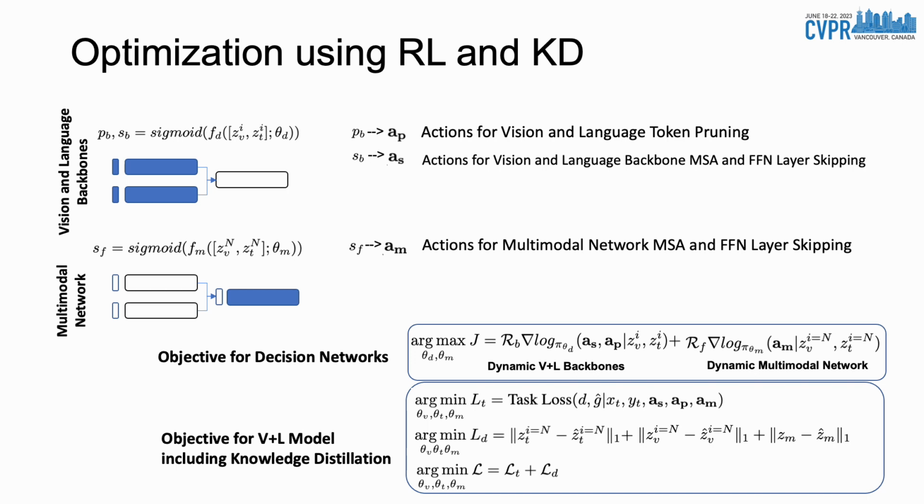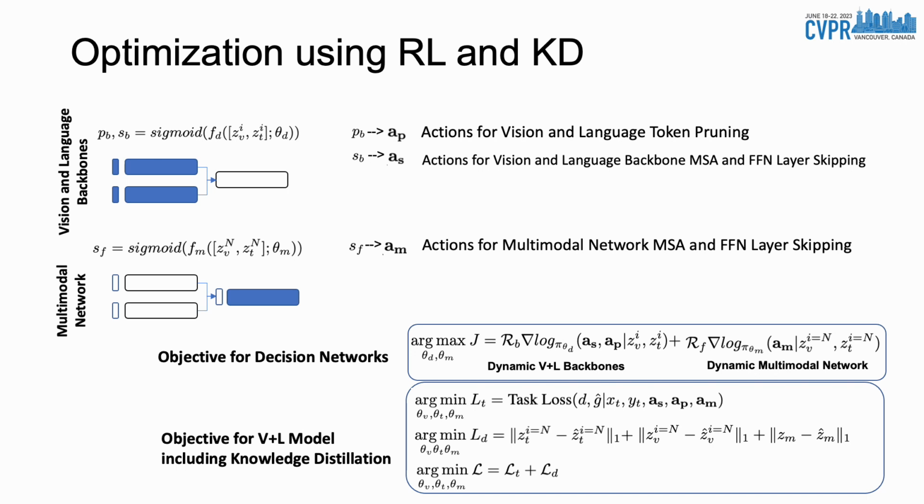On the other hand, the decision network for the multi-modal network is represented by F sub M, and it outputs predictions S sub F, which are converted to A sub M, that represents the actions for MSA and MLP layer skipping in the multi-modal network. Our objective for the decision networks has two different components. The first one includes the reward for the backbones, and the second one includes the reward for the multi-modal network. On top of them, we use the policy gradients algorithm to optimize this objective with respect to the decision network parameters theta D and theta M.